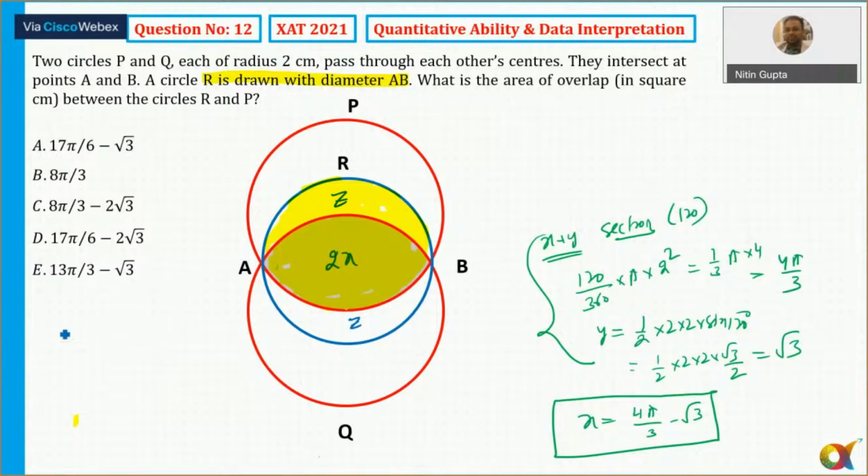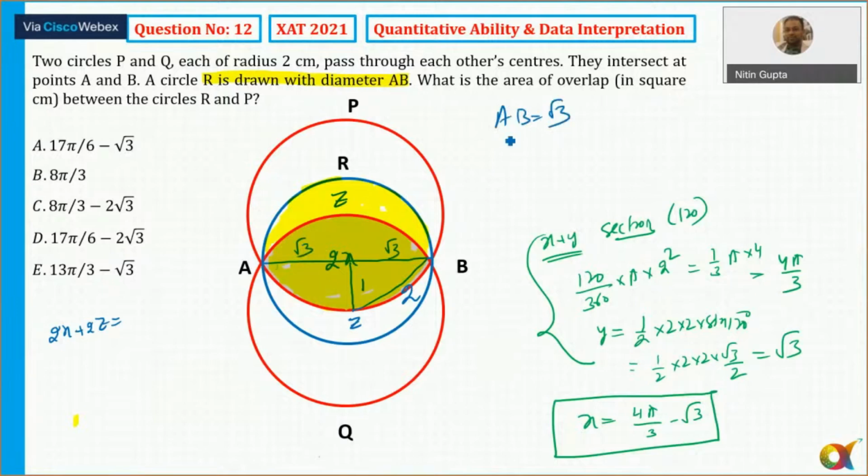We all know 2x plus z, that is the area of this circle. और AB की length क्या आएगी? We have got the length of the AB, yes or no? Yes. ये तो easy था मेरे पास, यहाँ से ऐसे join किया था. This is equal to 2, this is equal to 1, so this is root 3, and this is also root 3. So the length AB is root 3.